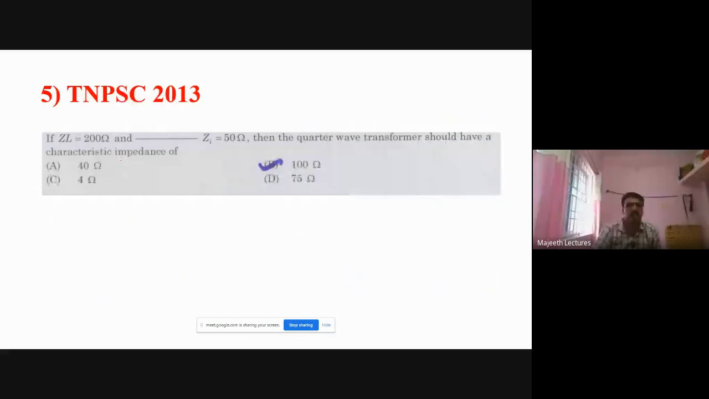First problem, ZL 200 ohm. Input impedance Zin 50 ohm. What is the characteristic impedance? It is 100 ohm. Already we did this in the GATE exam question. So it is 100 ohm.